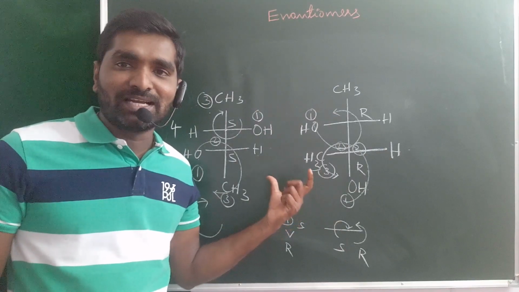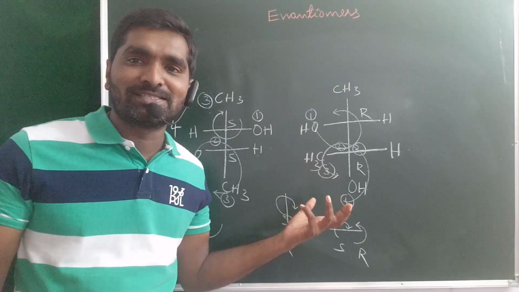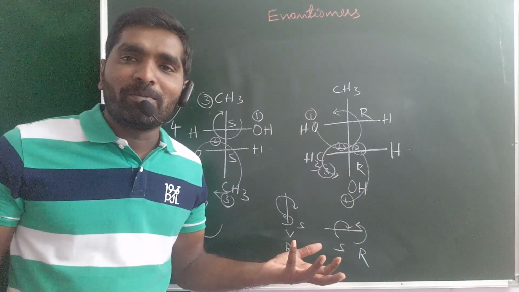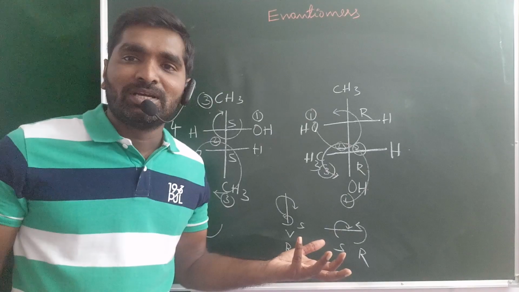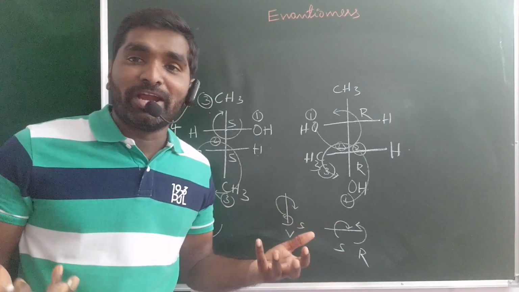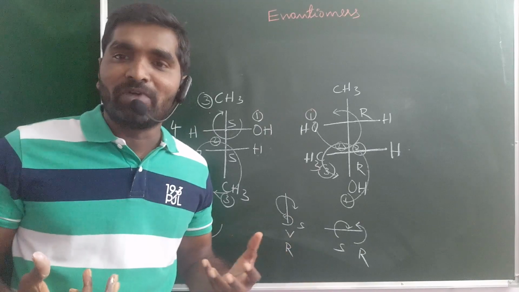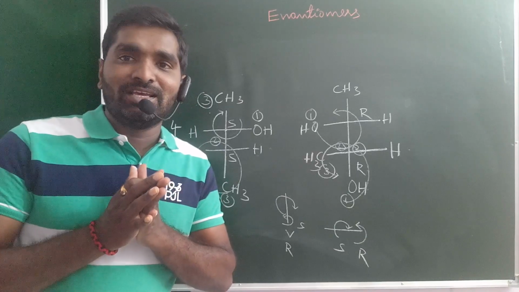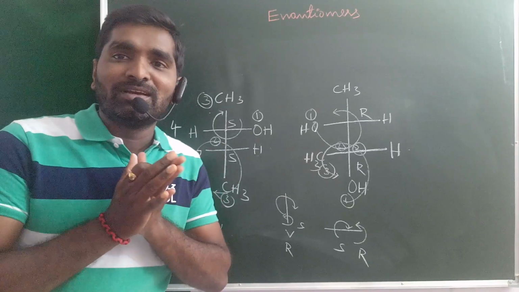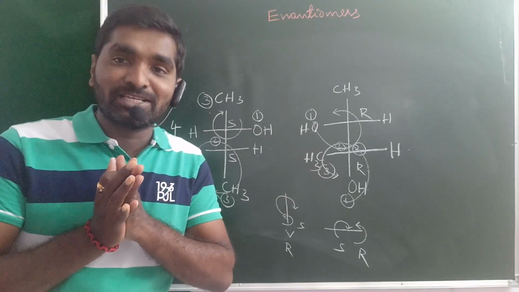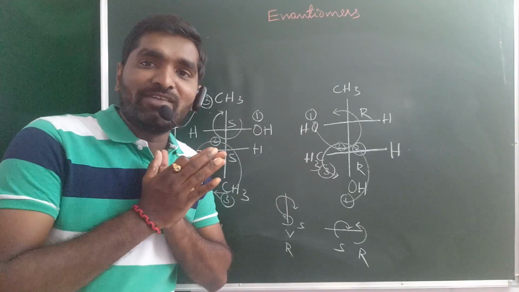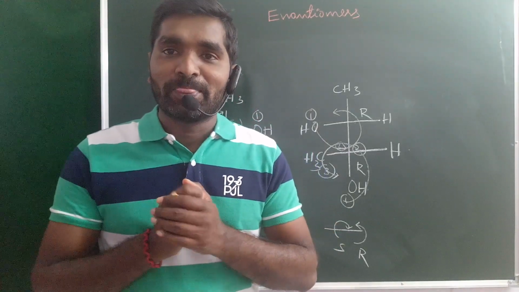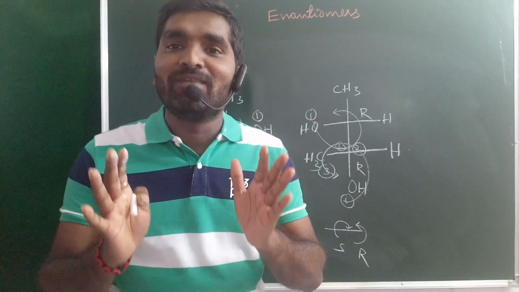The physical properties and chemical properties should be the same. Simple, guys. The elements and groups in the first and second compound are the same, so chemical properties are automatically the same. Physical properties are also the same: melting point, boiling point, density. Why? Because the only difference is the rotation of plane polarized light. If plane polarized light passes through the compound, it may rotate to the right, which is dextrorotatory, or to the left, which is levorotatory. That is the only difference for enantiomers. Okay guys, so this is the concept of enantiomers.